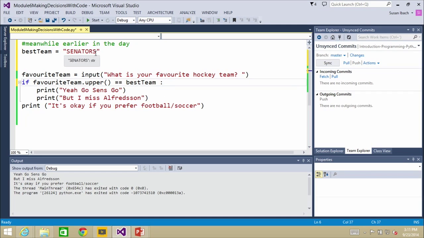And maybe this was even a value I read from a file somewhere where I couldn't control the case. So when I read this from a database or from a file, I don't know if what I read was uppercase or lowercase. So I'm comparing what they typed in to a value I read out of a database or out of a file. So now I'm saying, well, I want to convert it to uppercase so it's case insensitive.